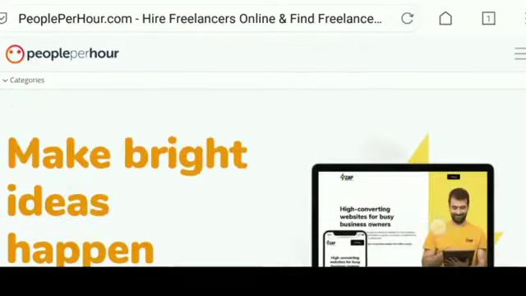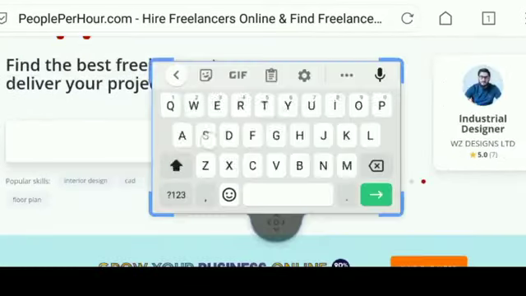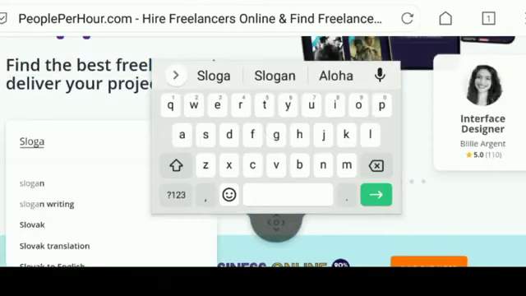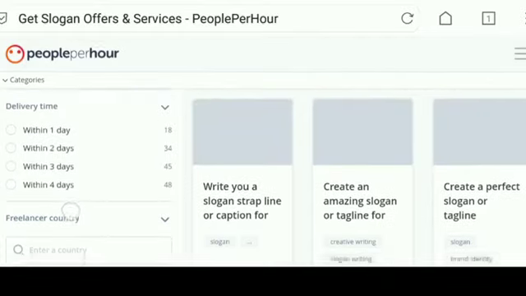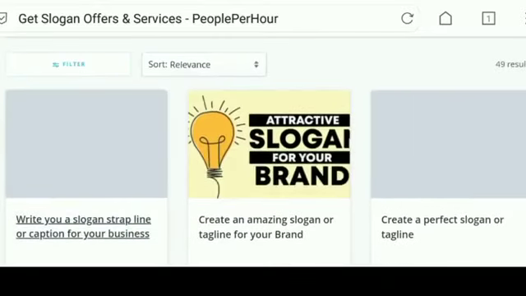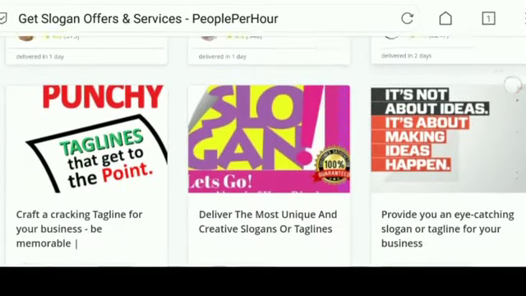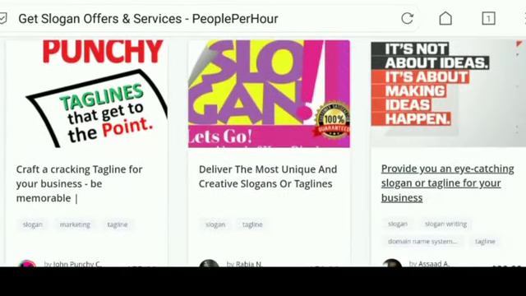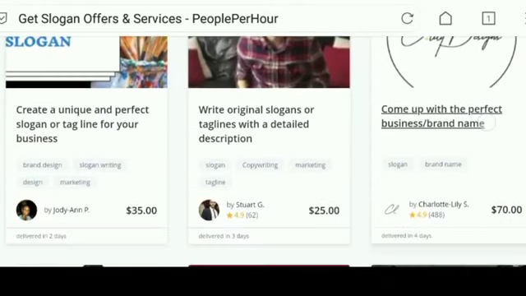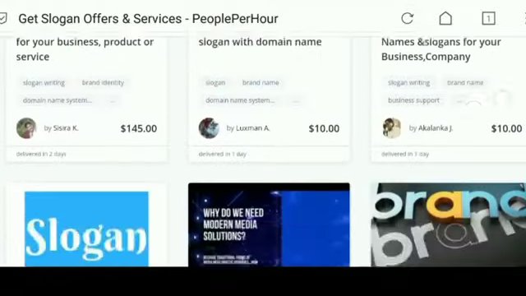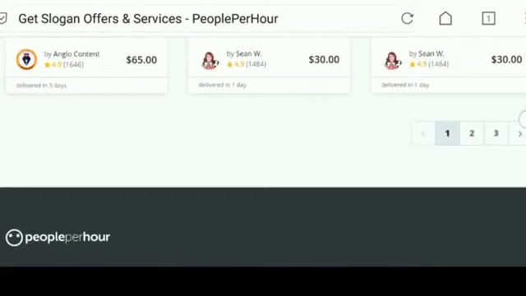Well, the first thing that you can do is to use the freelancing website called People Per Hour. So this is the website right here. If you type in slogan or tagline, that's going to give you all of these different people that are selling and providing this service. Now even though this service is in high demand, there's not a lot of people that know that they can actually provide this service on People Per Hour. So this is a massive potential because People Per Hour is being visited by millions of people on a monthly basis. Now if you provide your service, the competition is really low and you can stand out as a complete beginner and sell your services a lot easier.